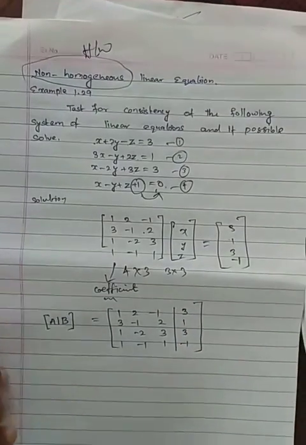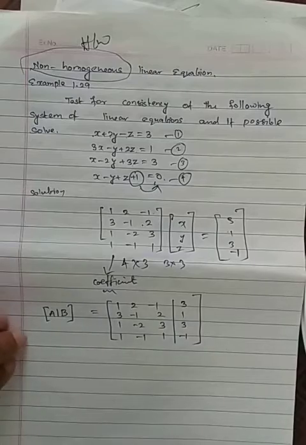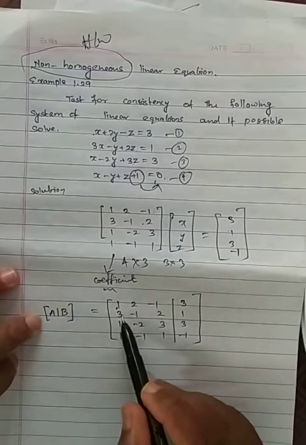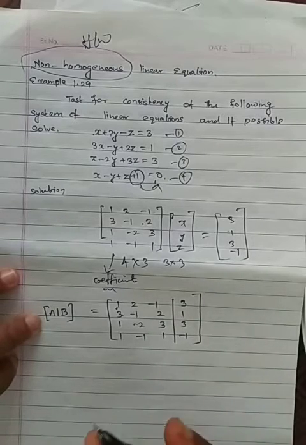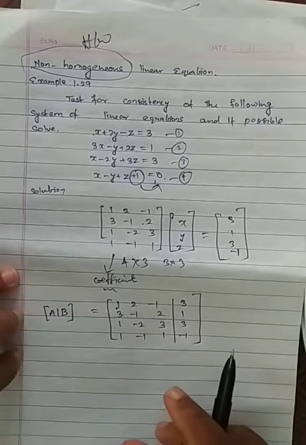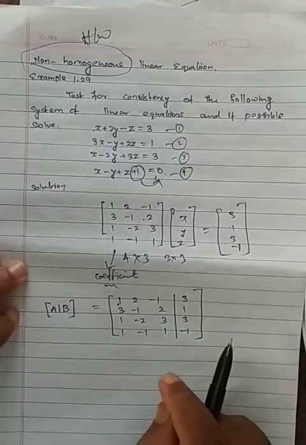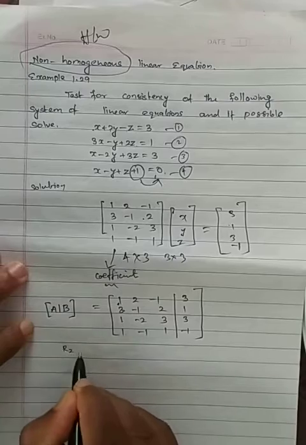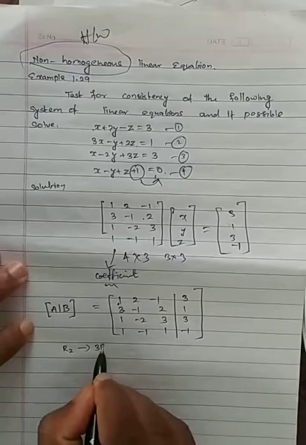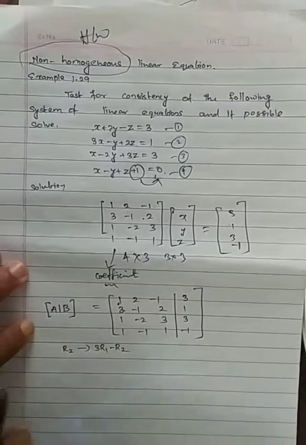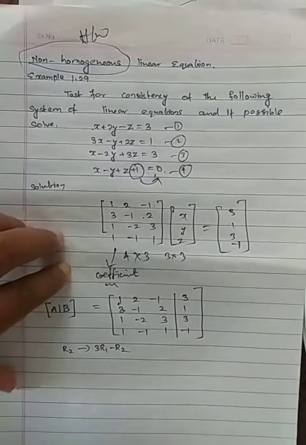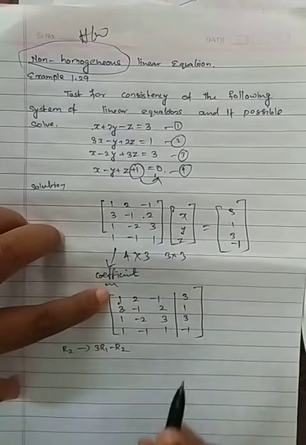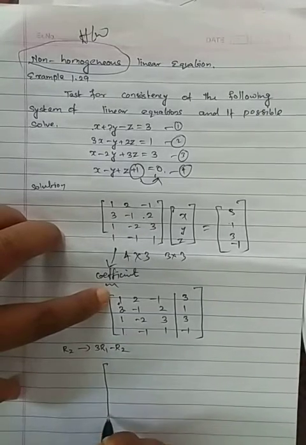Now we are going to follow operations. What are the operations? You can see here it is 1. So remaining, you need to make this entry 0. That is the first task that we need to do. Let me do that first. Okay, so how are we going to do it? As we know this is 3, so that's why R2 goes to 3 times R1 minus R2. That is, multiply row 1 by 3 and subtract R2 from it. So if I am doing that, let's check what I am getting.